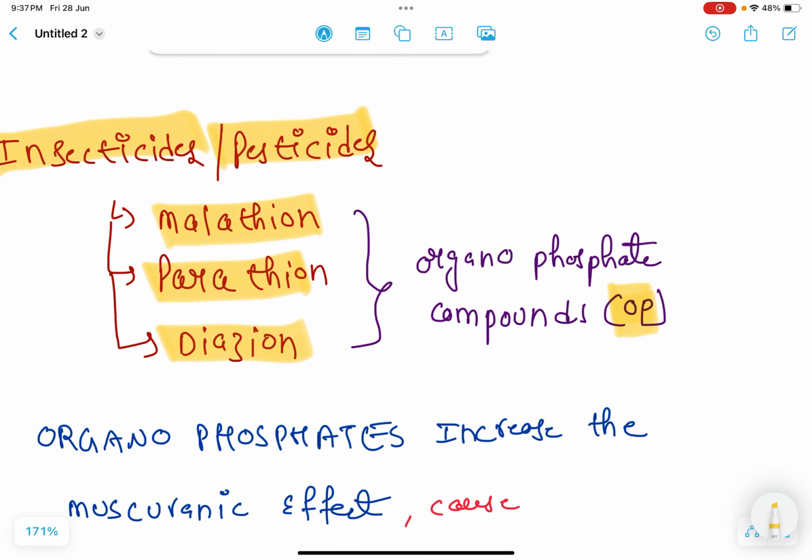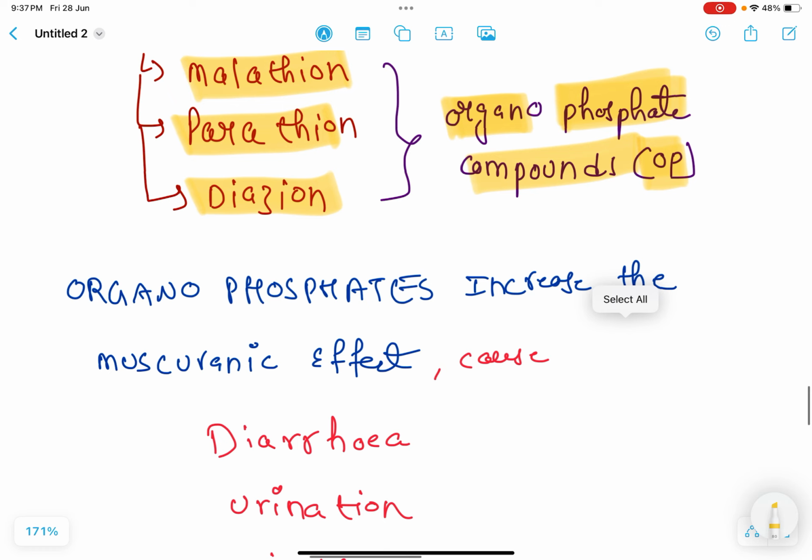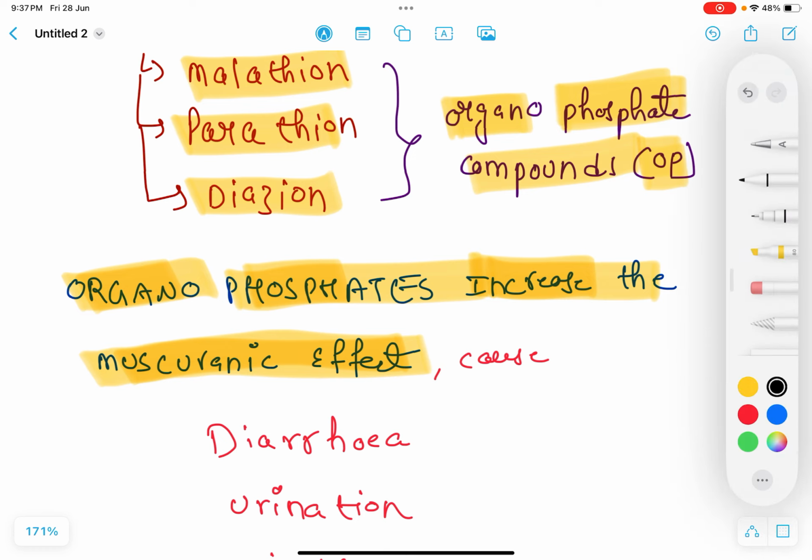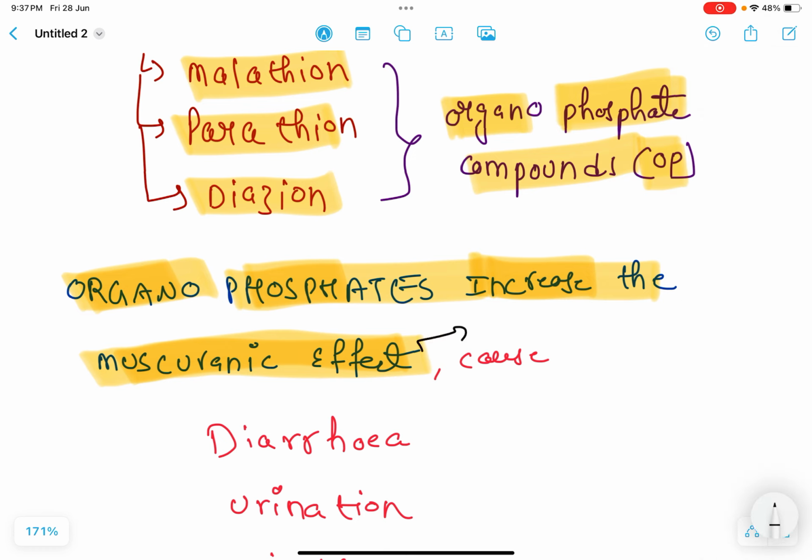The word OP means organophosphate compounds. This organophosphate compound increases the muscarinic effect. We know that the muscarinic effects are the parasympathetic effects.